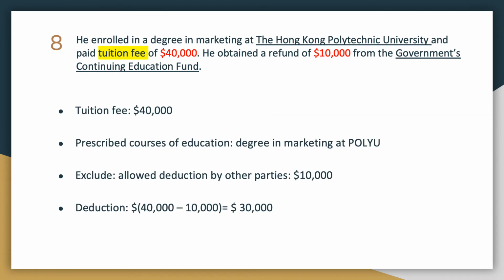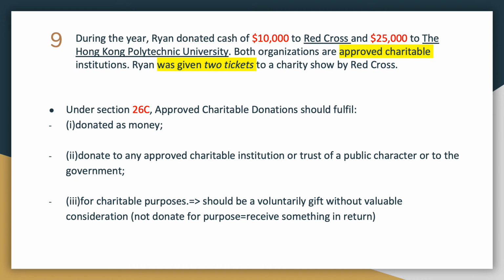Ryan paid a tuition fee of $40,000 and enrolled in a degree in marketing at PolyU, which is a prescribed course of education. We exclude the $10,000 reimbursed by other parties, and the total deduction will be $30,000.